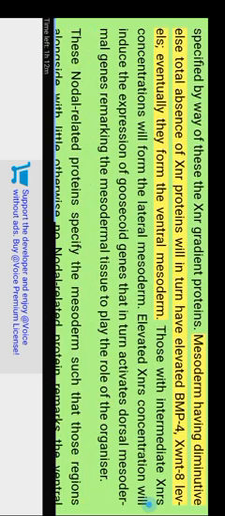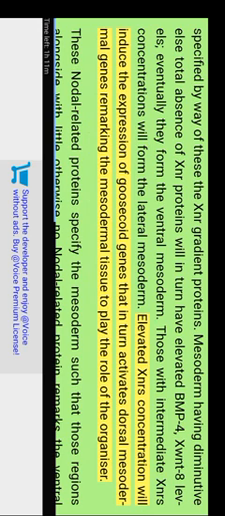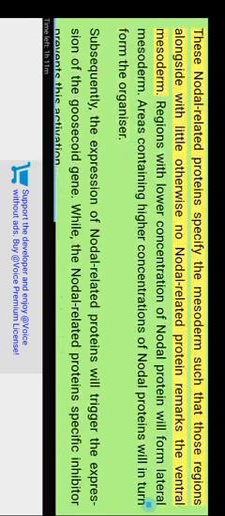Mesoderm having little or a total absence of Xnr proteins will in turn have elevated BMP4 and Xwnt8 levels. Eventually they form the ventral mesoderm. Those with intermediate Xnr concentrations will form the lateral mesoderm. Elevated Xnr concentration will induce the expression of goosecoid, which in turn activates dorsal mesodermal genes, marking the mesodermal tissue to play the role of the organizer.